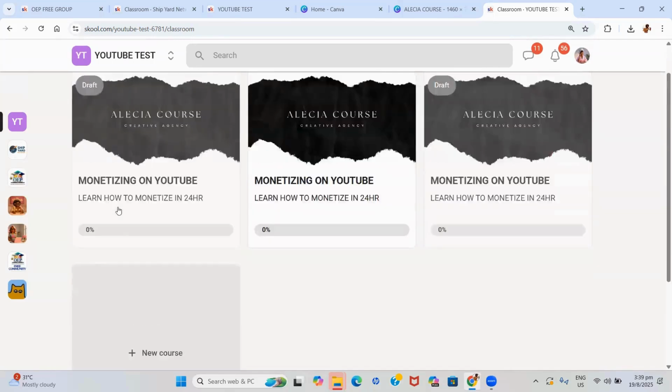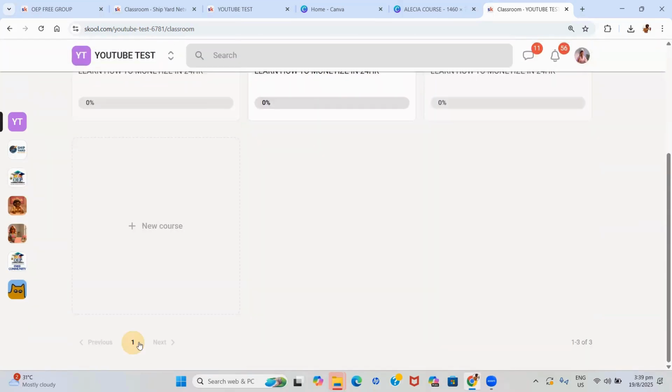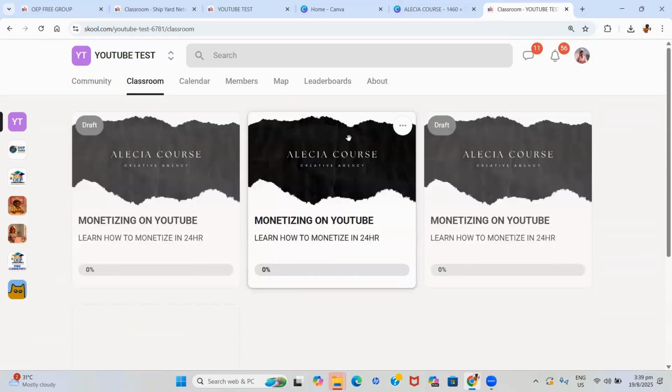So like it said, you can have unlimited courses. Whenever all of the courses are finished on this page, it will go into another page and you can have more courses over there.